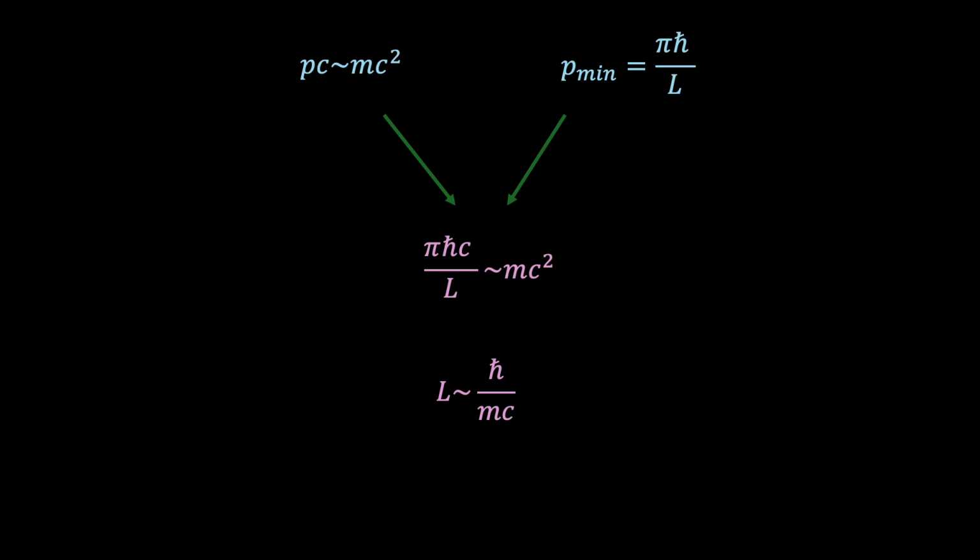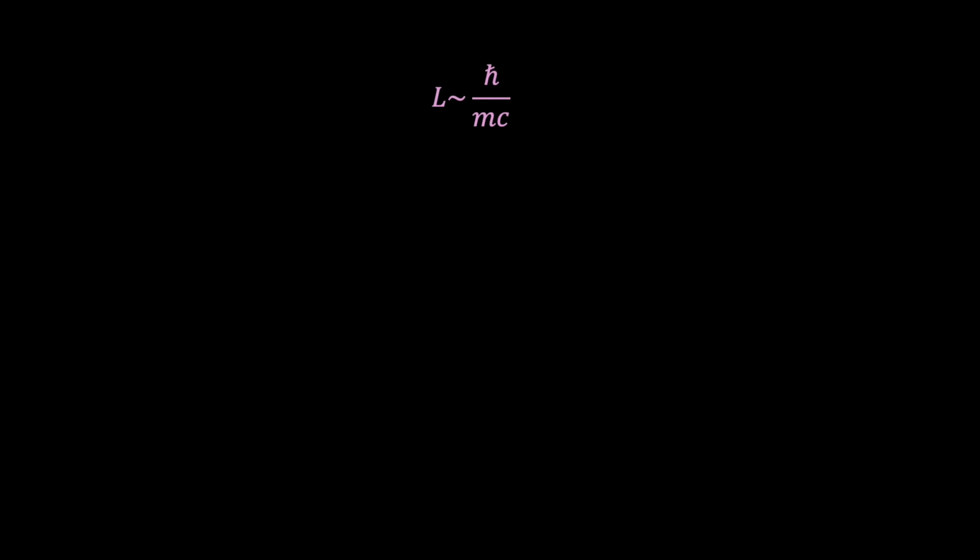This gives us a characteristic length scale, built entirely from fundamental constants, that tells us when relativistic effects become significant, a point beyond which they can no longer be ignored. To give you a sense of scale, if our particle was an electron, this transition would occur at around 10 to the minus 13 meters, and this distance is often referred to as the Compton length or Compton wavelength.